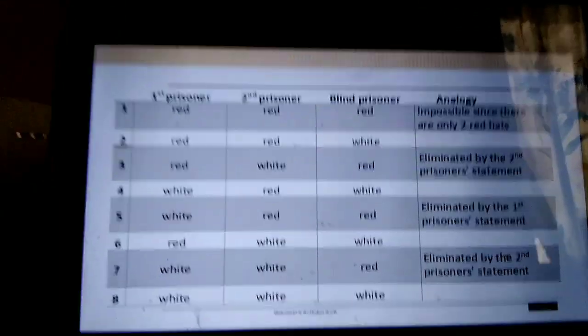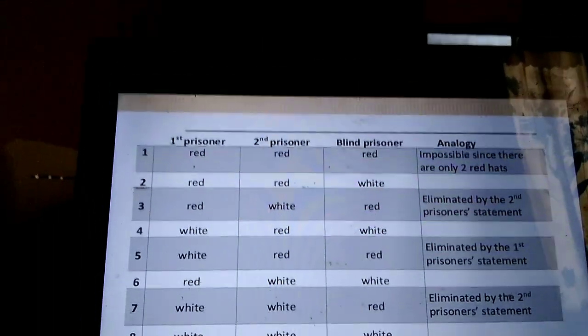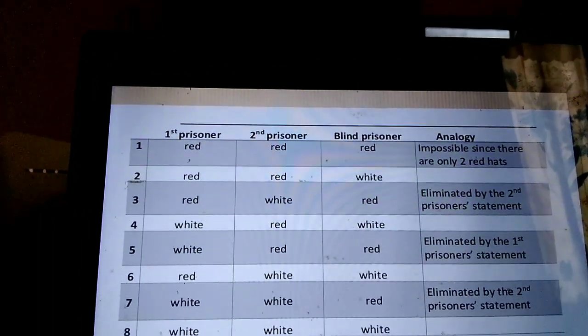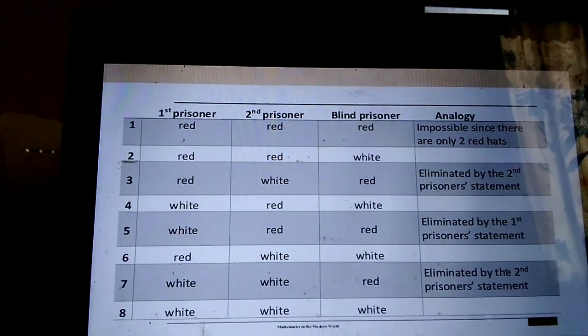So let me pull up a video of Fauzi explaining why I think the prisoners are wearing a white hat.